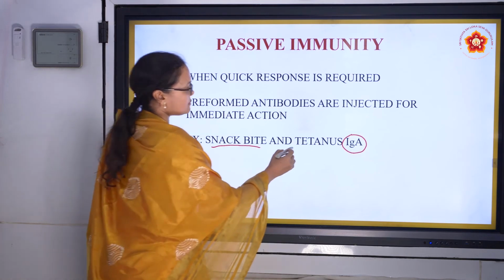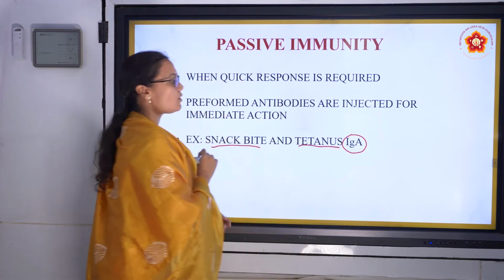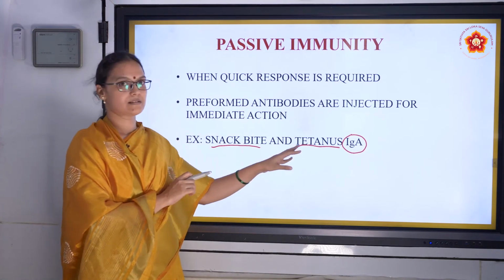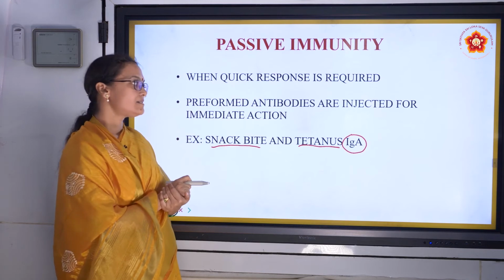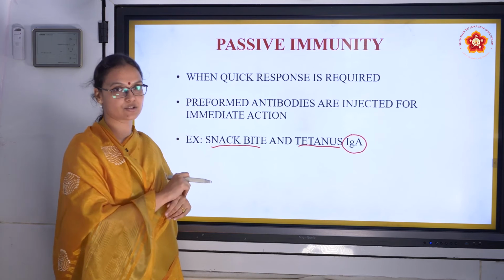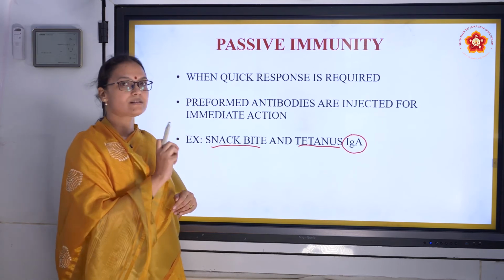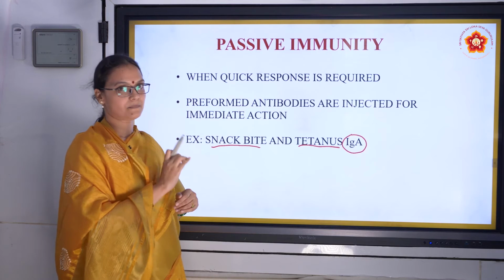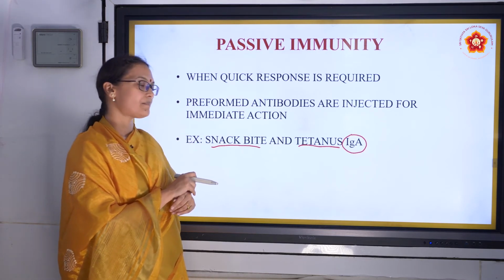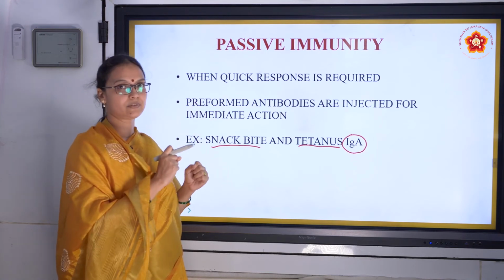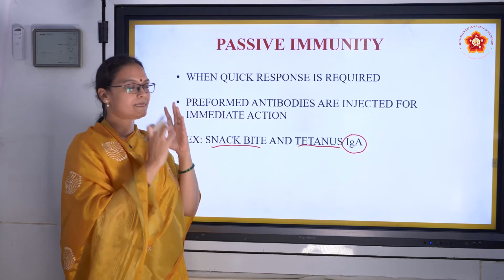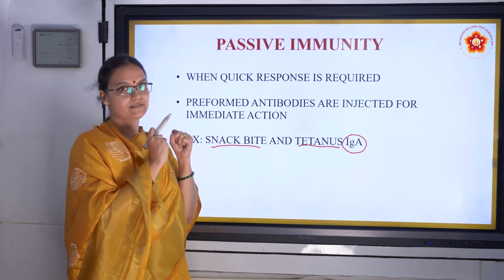And then there is tetanus. In tetanus also the immunity is passive immunity. What happens in tetanus? Let us discuss this. Tetanus happens when there is a deep wound in our body, when the skin is punctured, right? There is this organism called Clostridium tetani. This organism enters into our body and can stiffen our muscles. It's mainly known to cause lockjaw. The muscles of the jaw become very stiff, right?